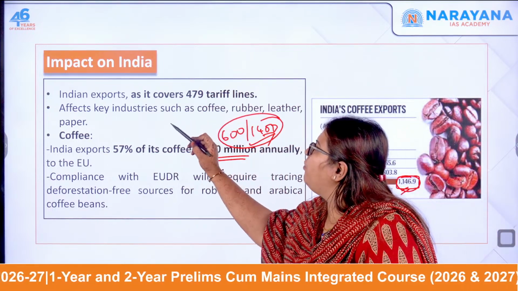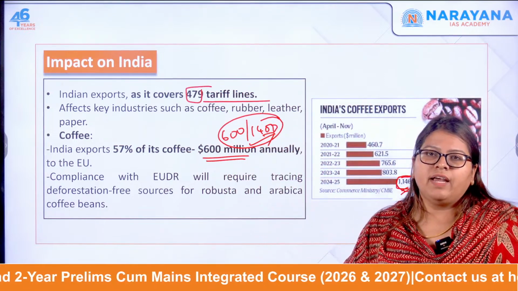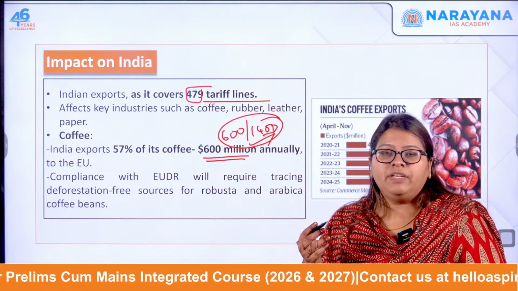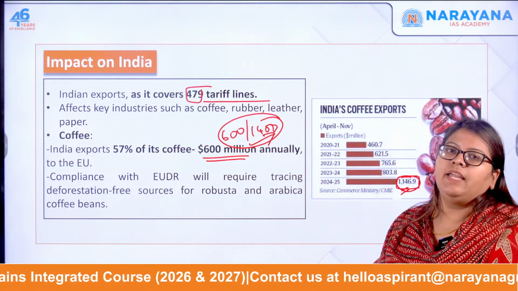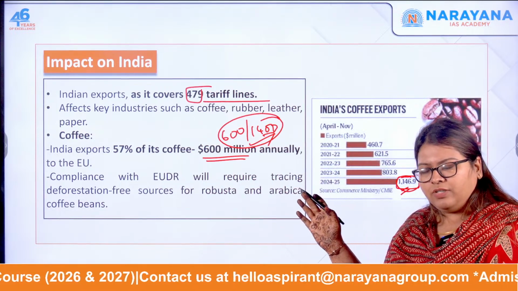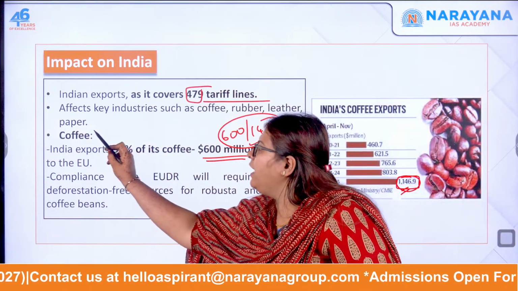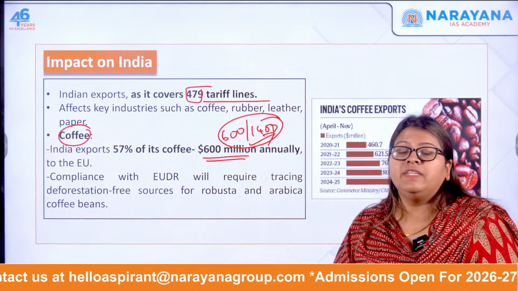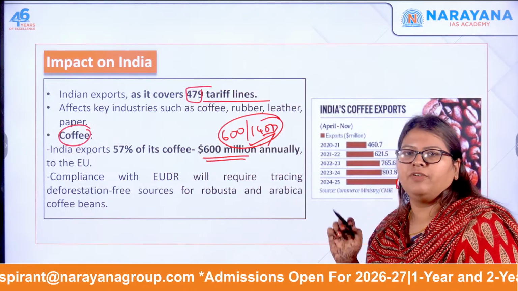The EUDR covers 479 tariff lines. What are 479 tariff lines? There are 479 different products that India exports, and it will affect the key sectors when this deforestation policy of the EU comes into picture. Specifically, it will affect coffee because 57% of the coffee exports go to the EU, that accounts for $600 million.